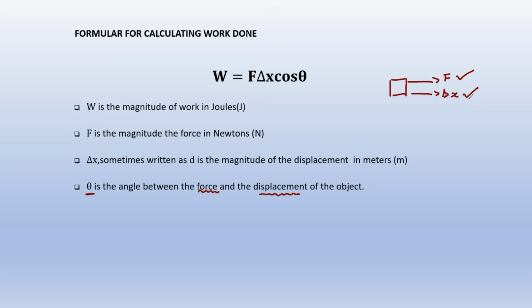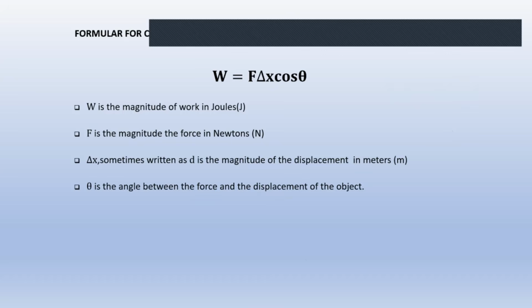This is what theta is, the angle between the force and the displacement vector. I will show you the values of theta as we go along. So I know the formula now. W is F delta x cos theta.